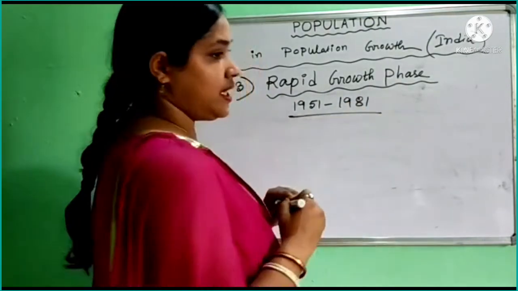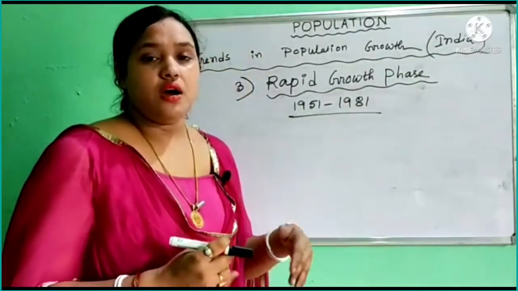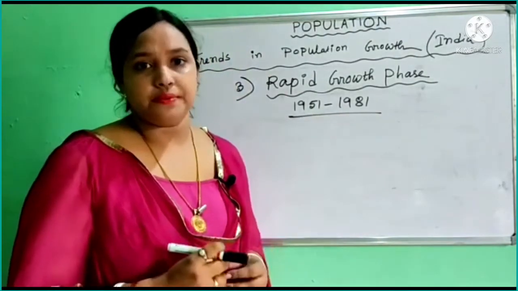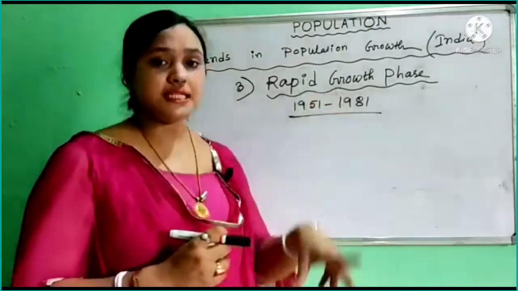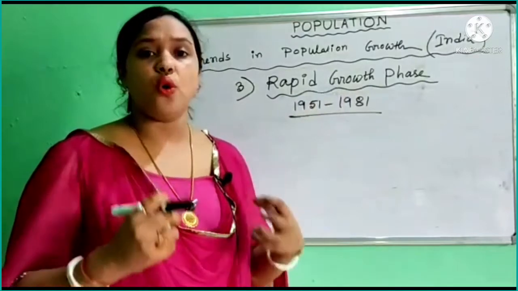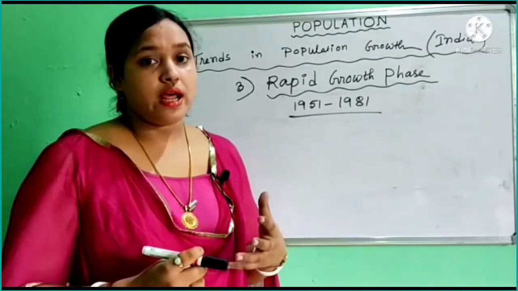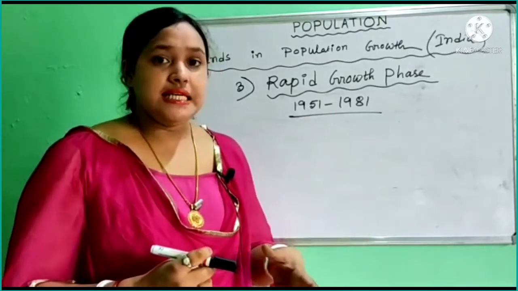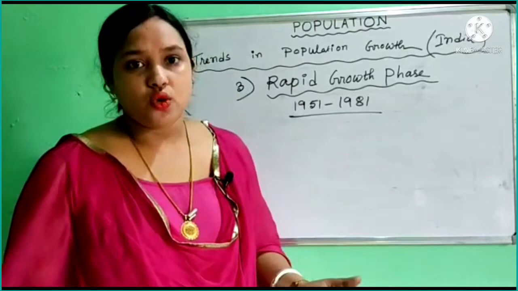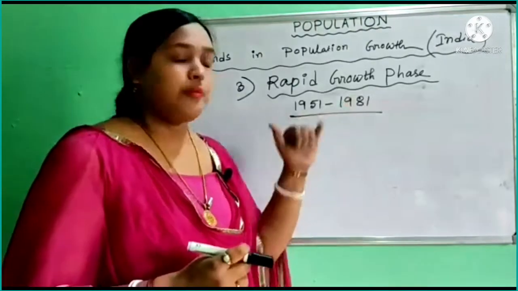So this is the period where we found population growth rate higher. During this period, that means 1951 to 1981, we found a higher growth rate of Indian population, and the population of India rose double in 3 decades. Okay, that means it was just unimaginable in this period.